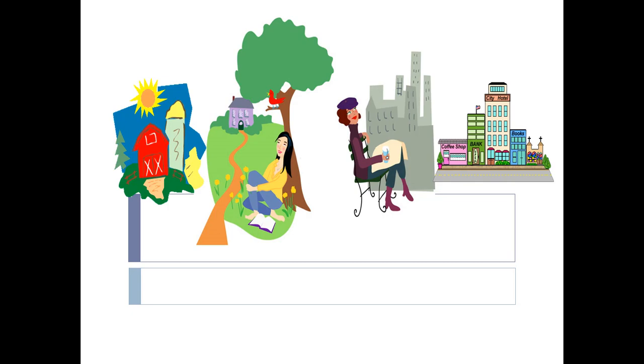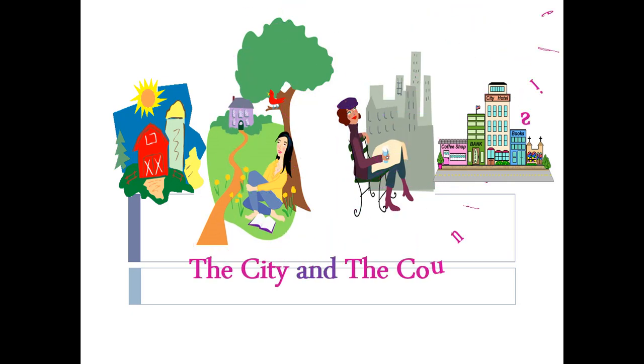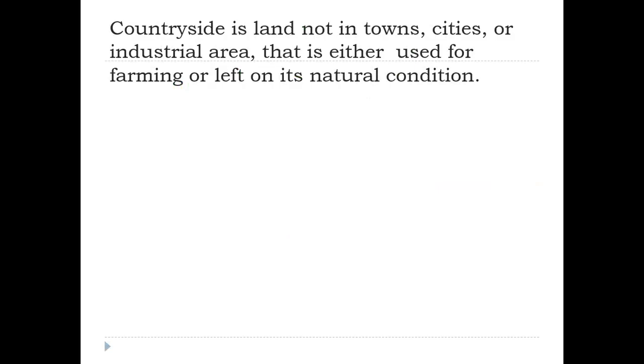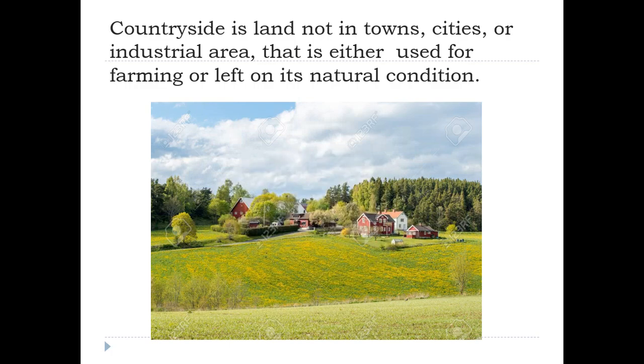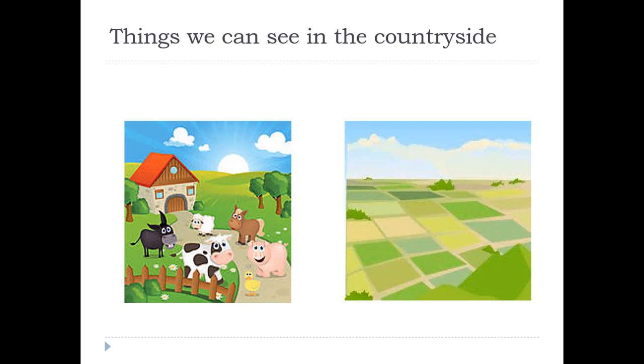Well, in our first meeting, we are going to talk about the city and the countryside. So, countryside is land not in towns, cities, or industrial areas that is either used for farming or left in its natural condition. You can see the picture, and then things we can see in the countryside.